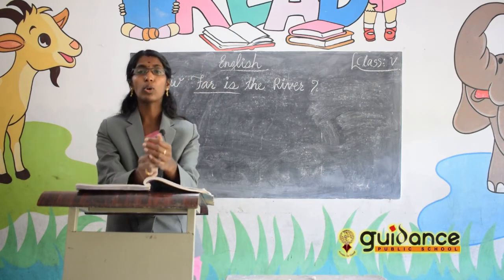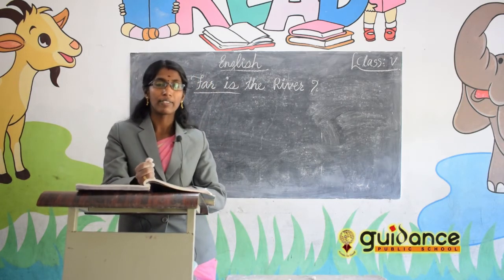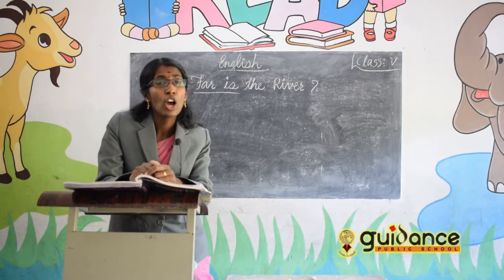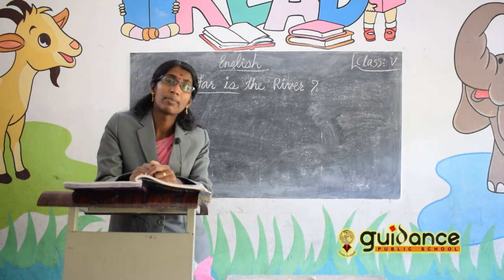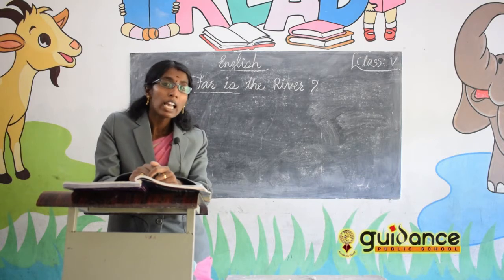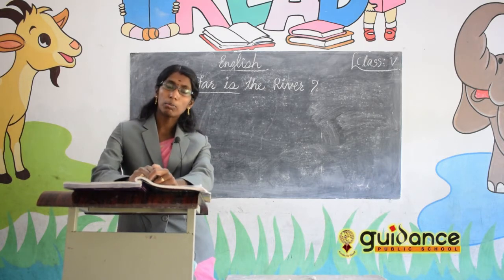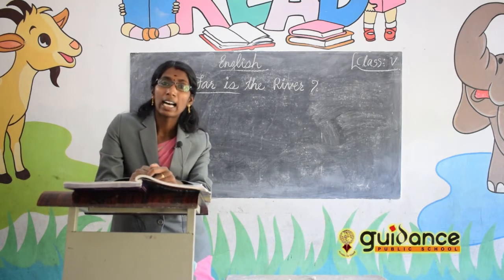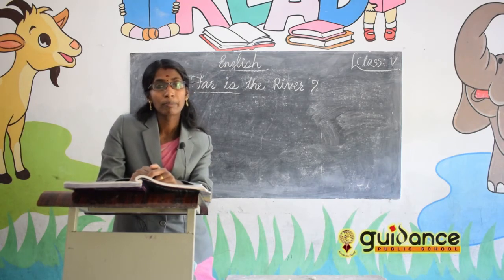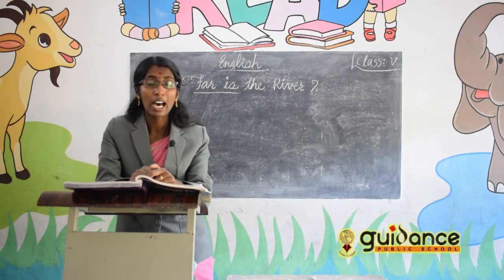Yes, a young boy who lived in a village had a wish. What is that wish? He wanted to see the river in that village. But there is a problem. What is that problem? The river is far away from his house.